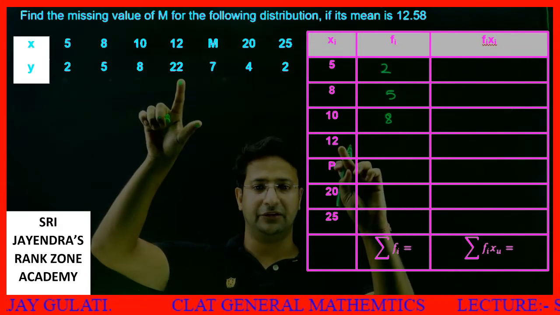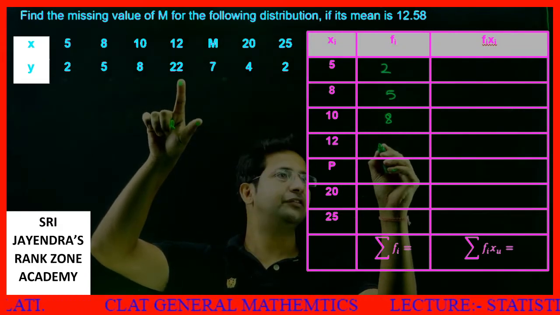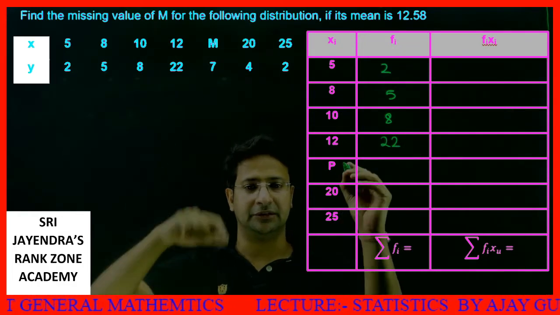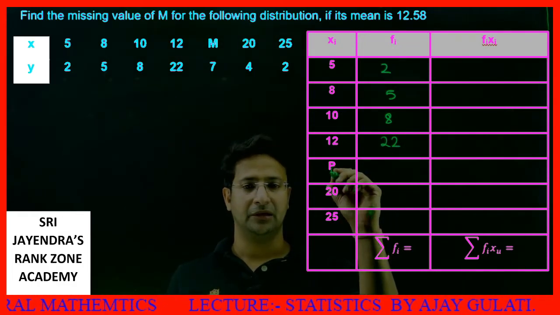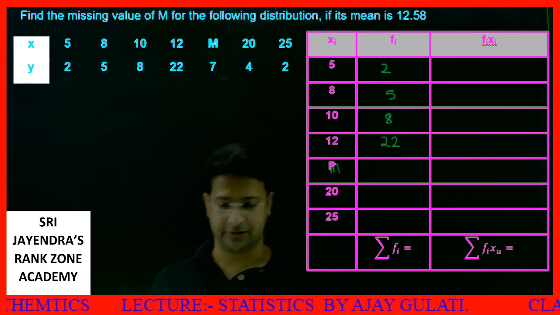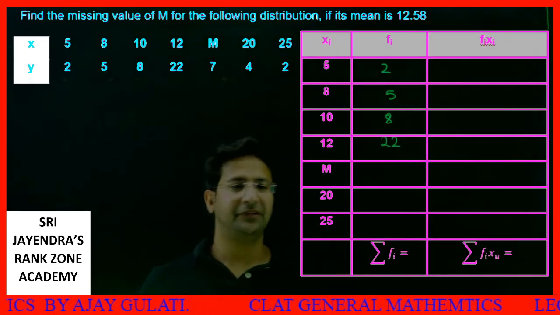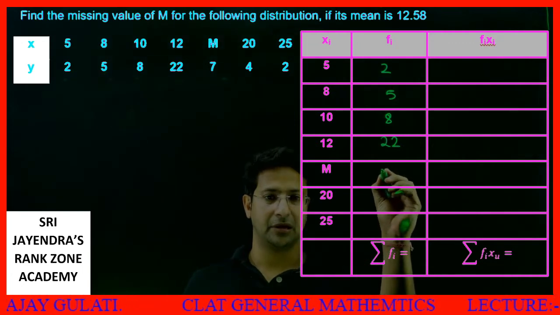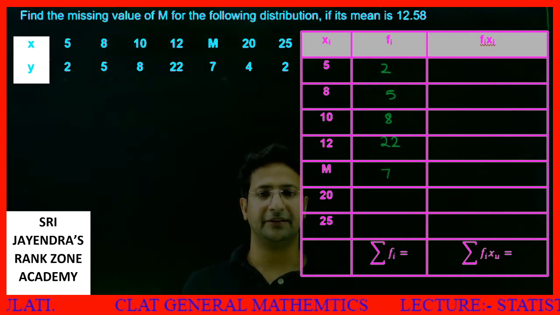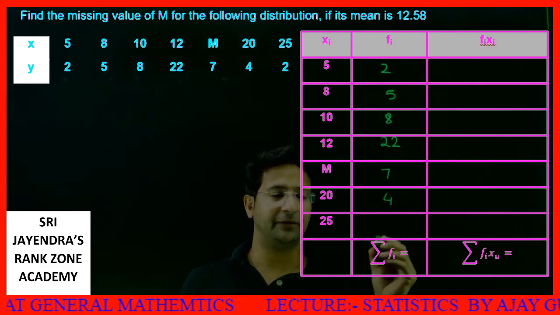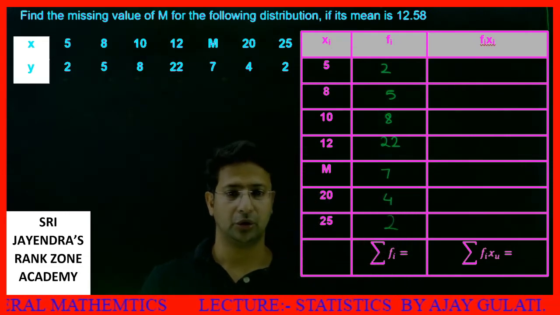This 12 is repeated 22 times. Then comes, this is actually m, students. This m is repeated 7 times. 20 is repeated 4 times. And 25 is repeated 2 times.